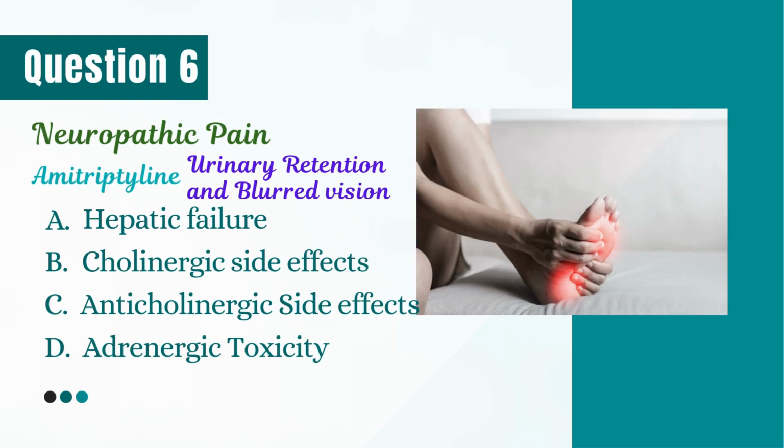Question 6. A 60-year-old man with neuropathic pain due to diabetes is started on amitriptyline. He returns with urinary retention and blurred vision. What's the most likely reason? Correct answer is C, anticholinergic side effects. Tricyclic antidepressants block muscarinic receptors, which leads to dry mouth and constipation-like symptoms.